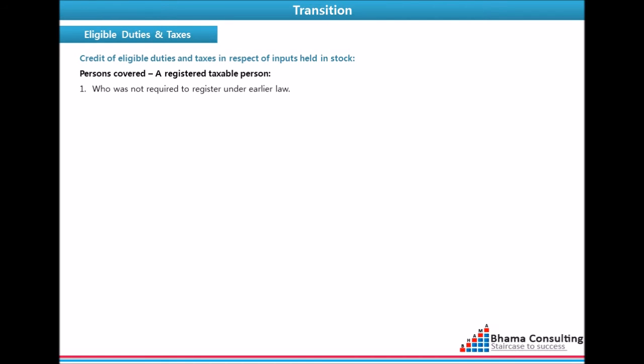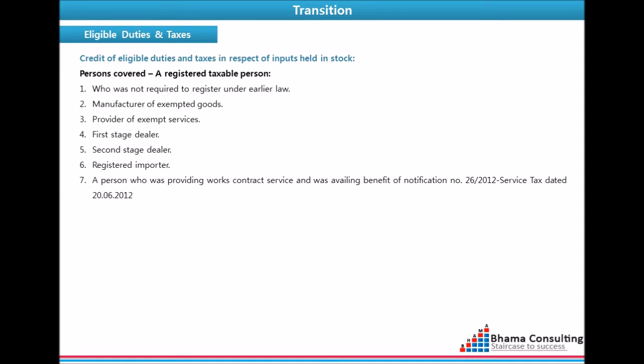We now see credit of eligible duties in case of inputs in stock. Persons covered here are a registered taxable person who was not liable to be registered under the earlier law or was engaged in manufacture of exempted goods or provision of exempted services or a first stage dealer or a second stage dealer or a registered importer or a person who was providing works contract services and was availing benefit of notification number 26/2012 service tax dated 20th of June 2012.